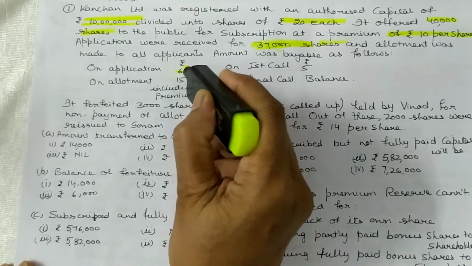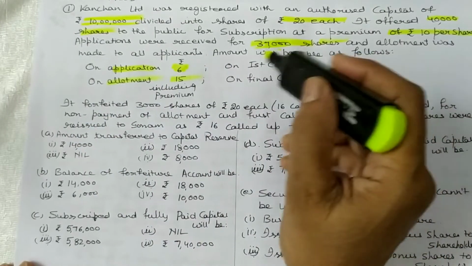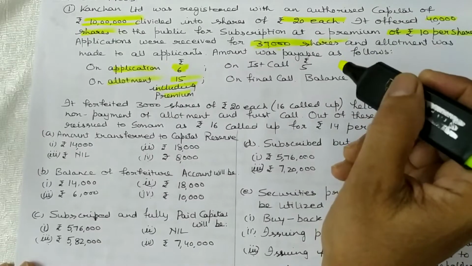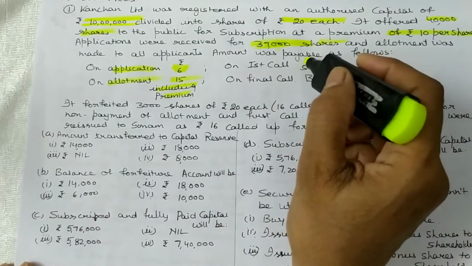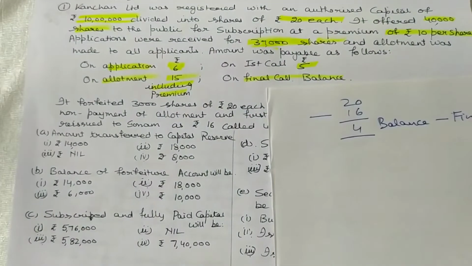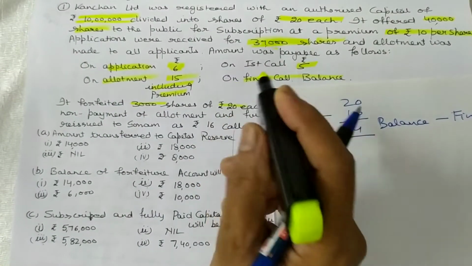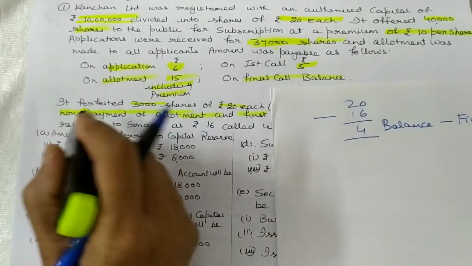Application 6, on allotment 15 including premium of rupees 10 per share. So this means allotment is of rupees 5 plus 10 and first call rupees 5 and balance on final call. 3,000 shares of 20 each, non-payment of allotment and first call. It means